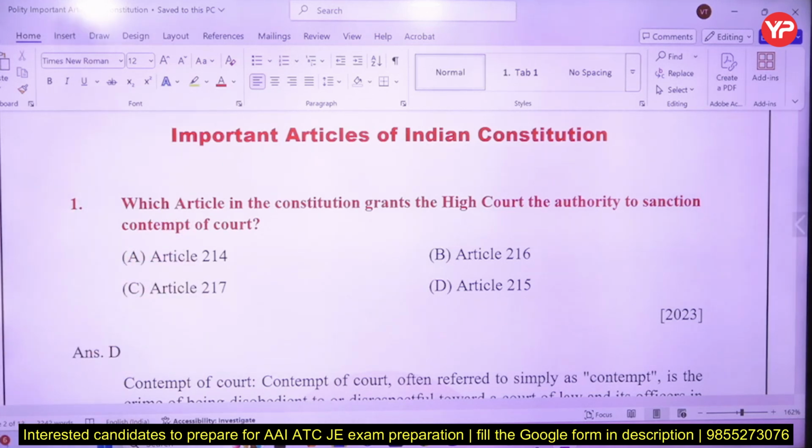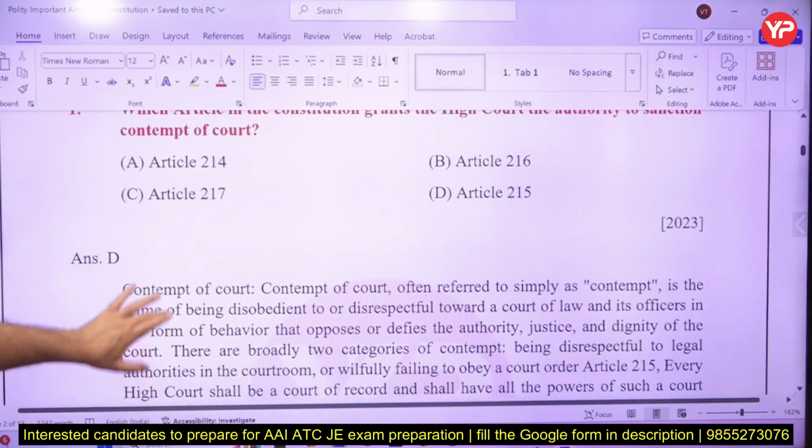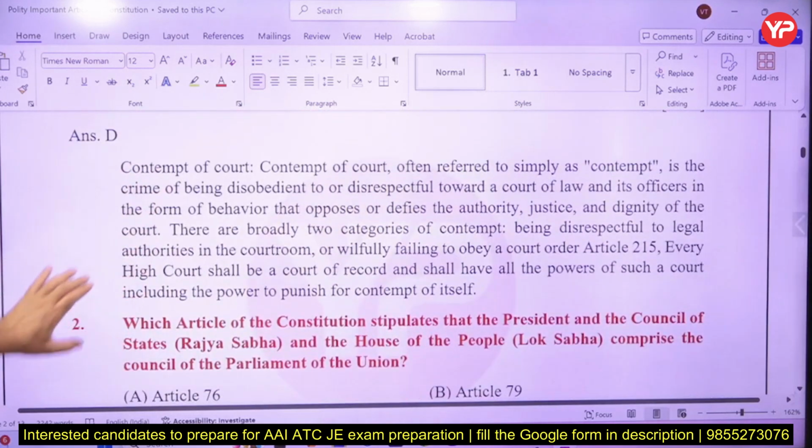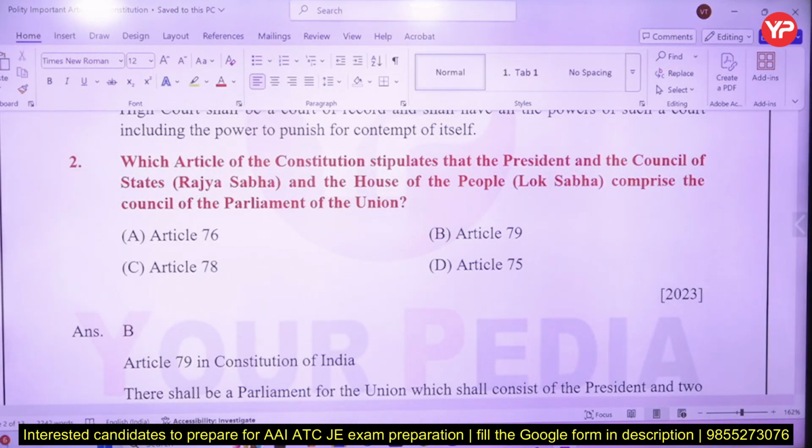One question asks about High Court authority, contempt of court. The High Court and Supreme Court have the power of contempt of court, so you should know under which article this power lies. Then in 2023 itself, another question was related to Parliament, in which article Parliament is mentioned.